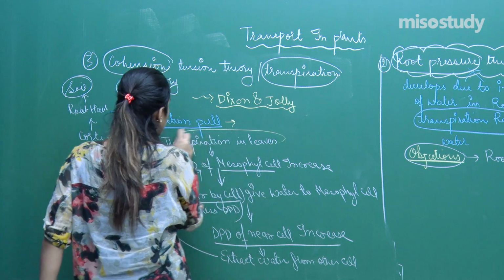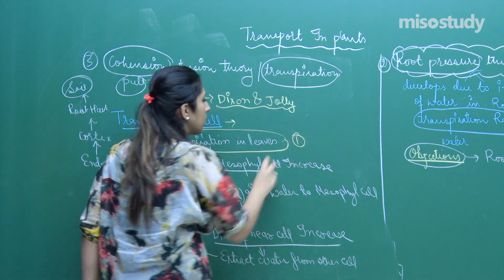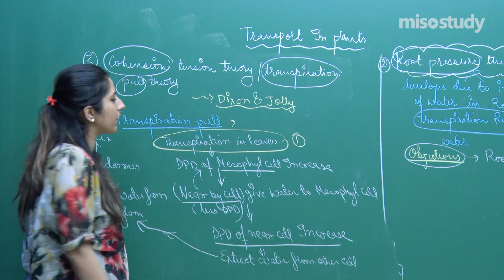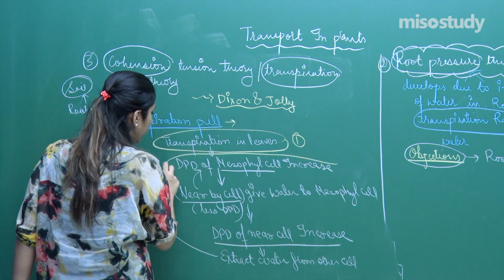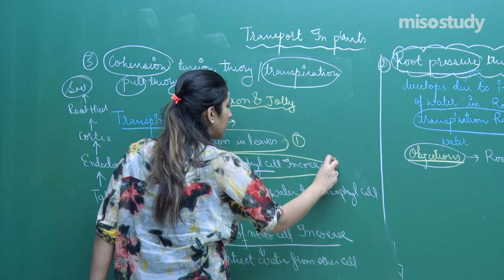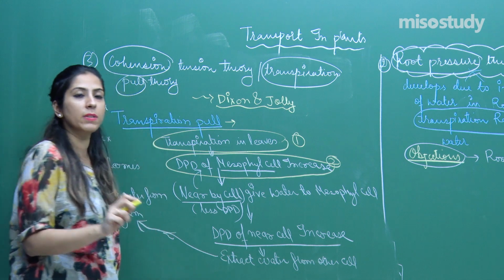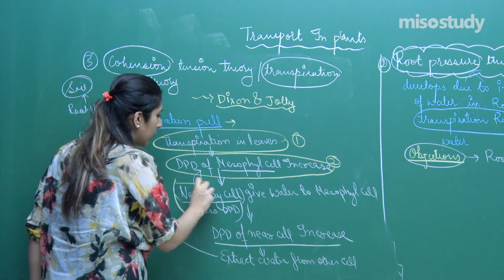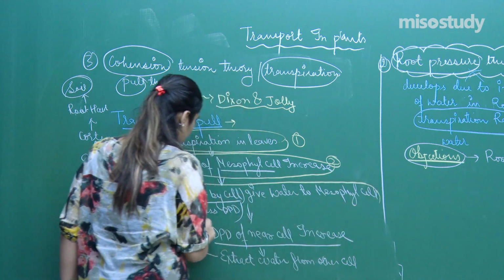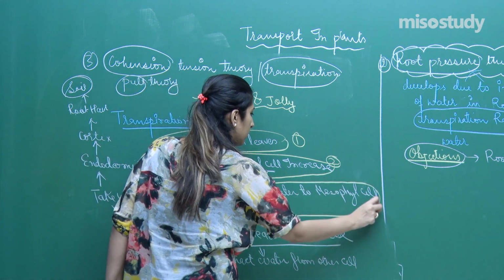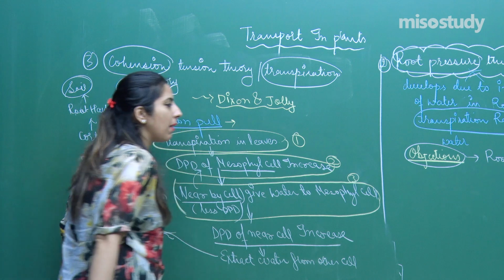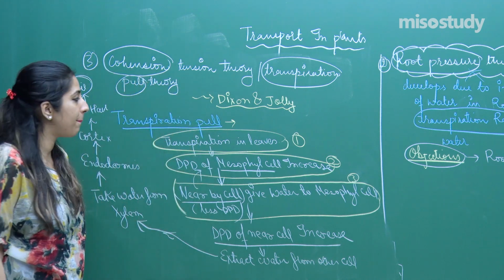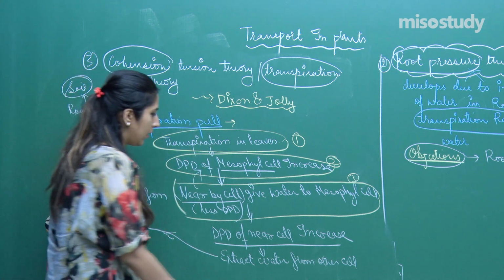First of all, the transpiration in leaves, the first process. Second, DPD of the mesophyll cell will increase. You have to remember the exact sequence of this. You won't get this proper sequence anywhere in any of your books. So, remember this very carefully. Now, this will happen. And can you remember the exact name of it? This is a passive transport of water, right?